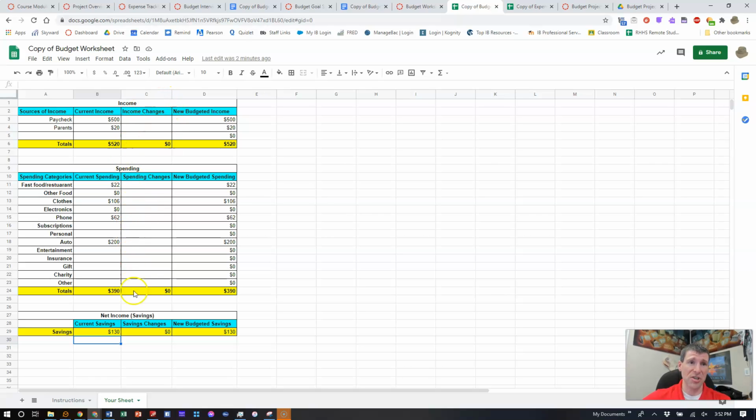So in the changes column right here, you need to make the adjustments. Let's say I expect to pick up a few more hours at work, so I'm going to change my income to an additional $50. All right. So I'm going to pick up $50 additional at work. Let's say my parents are going to be a little bit more stingy in the future. They'll only give me $10 in the future, so I'll have $10 less.